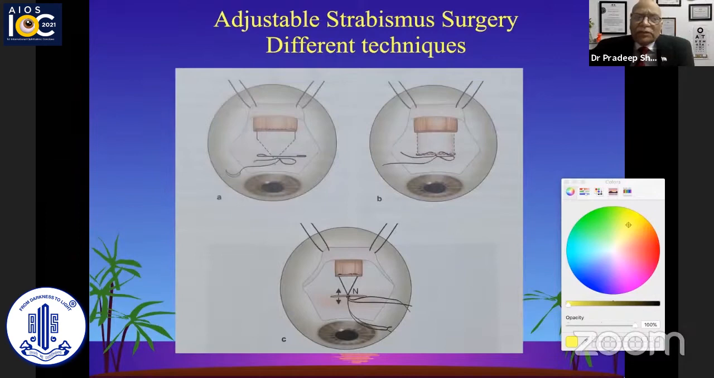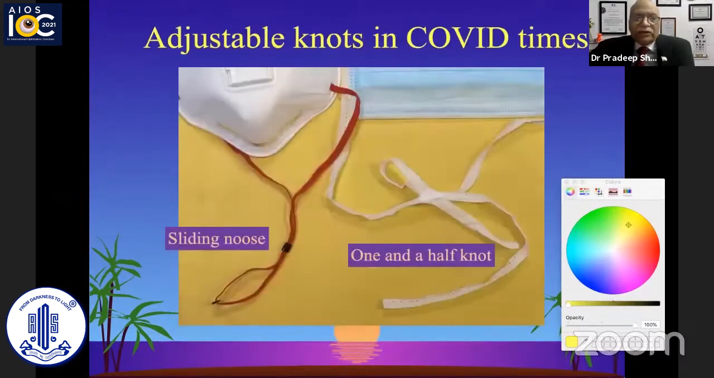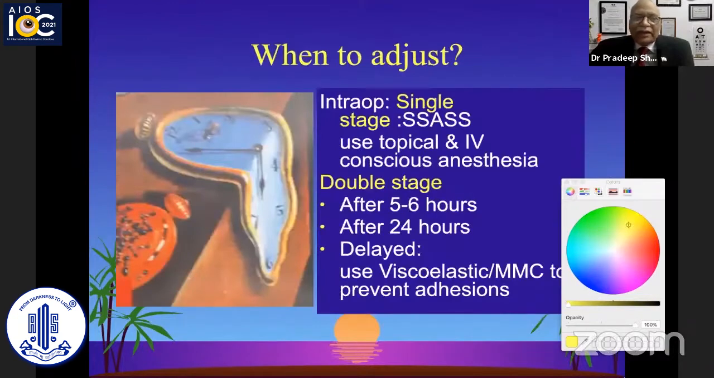The adjustable strabismus surgery can be done by 2 different techniques. You can do either the slip noose technique, or you can have a 1.5 knot, which can be released and corrected. So in the COVID times, I think we are very familiar with these masks. Just to remind you, the sliding noose is like one kind of mask, which is on the left-hand side, and the 1.5 knot is the other kind of mask that we are using. Both can be used as per your choice. Intraoperatively, we can adjust as per the force reduction test.